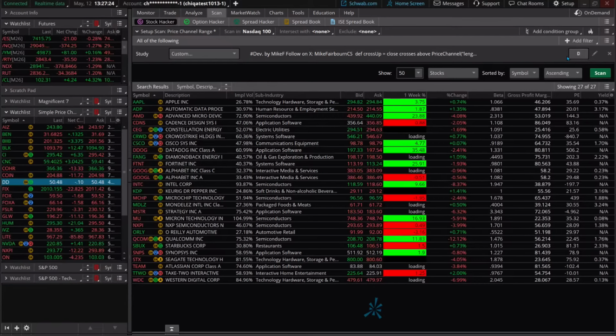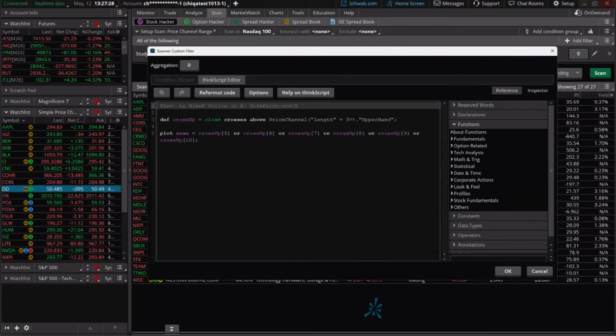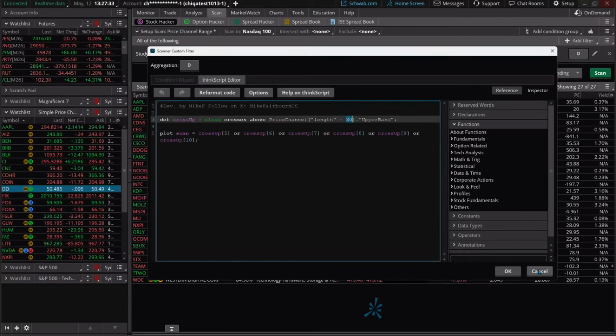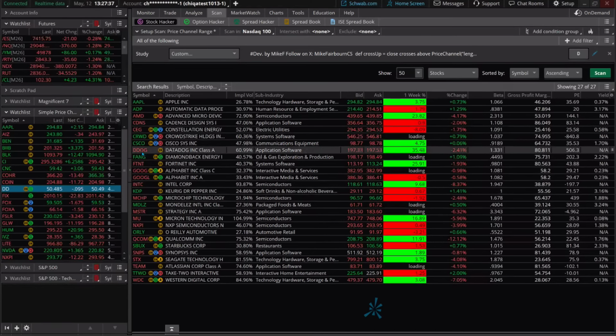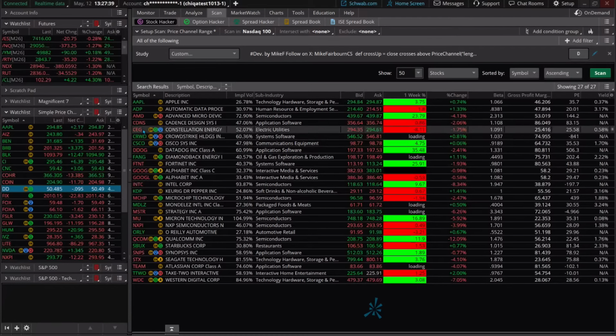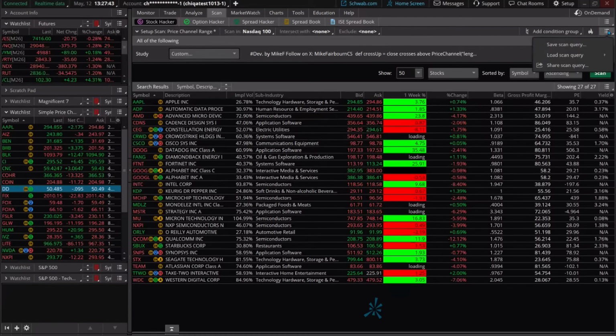Okay. So let me share it. Let me just show you one thing too. If you wanted to change it, I actually did this. Remember I said we could use it at 20 or 30. I made the price channel a 30, a little bit longer here. But there are some tech names you'd see in there. Google's in there. Datadog, Cisco, CrowdStrike. Well, many. I mean, we're looking in the NASDAQ 100, and that's the way we've fashioned this search.